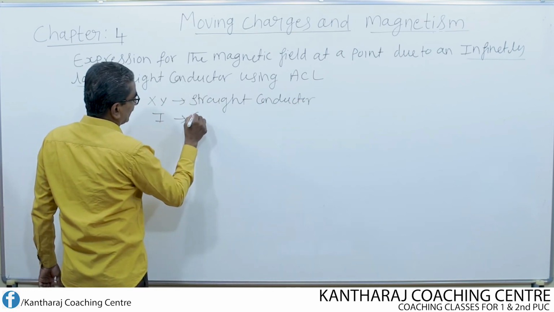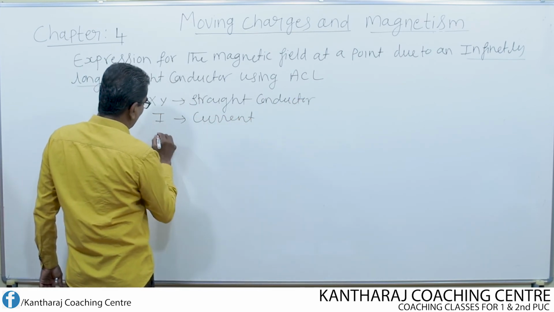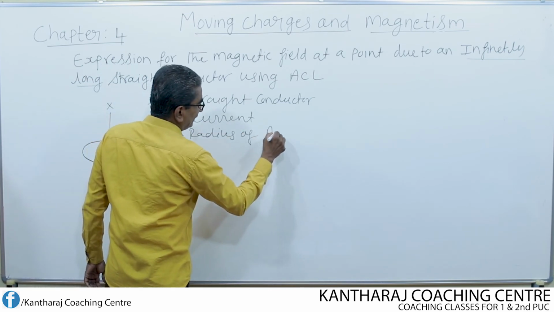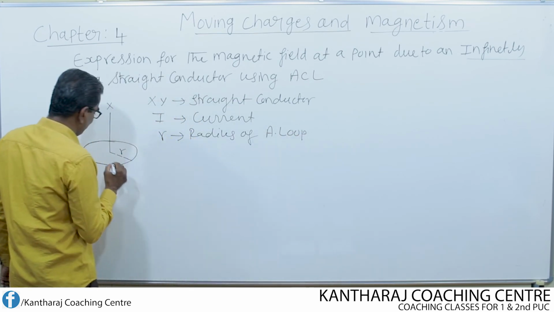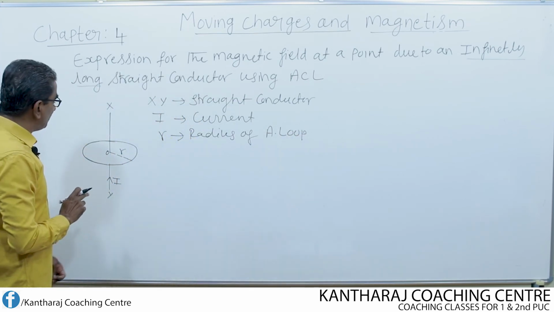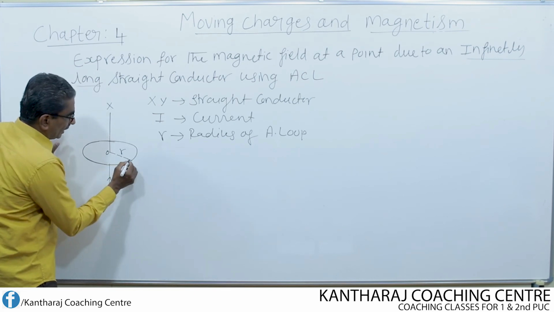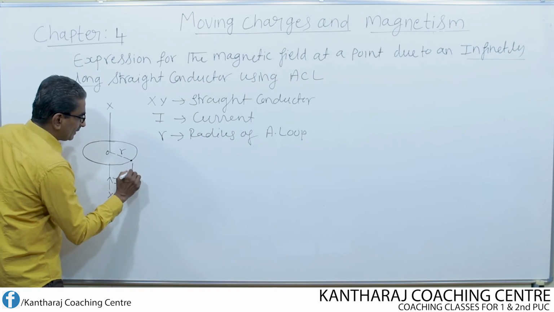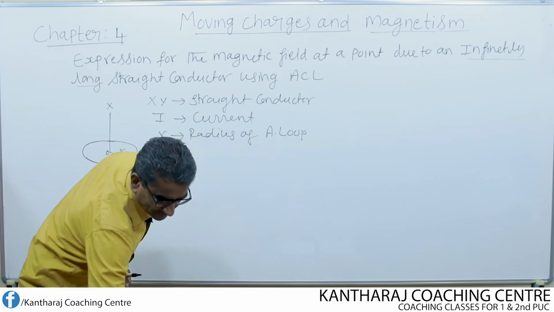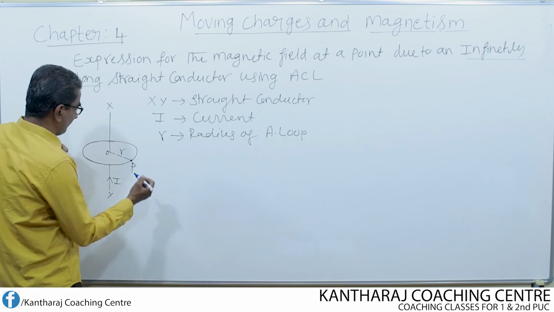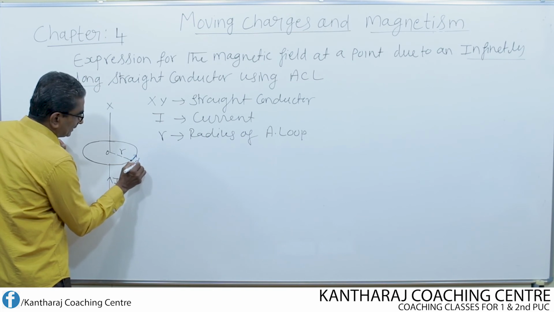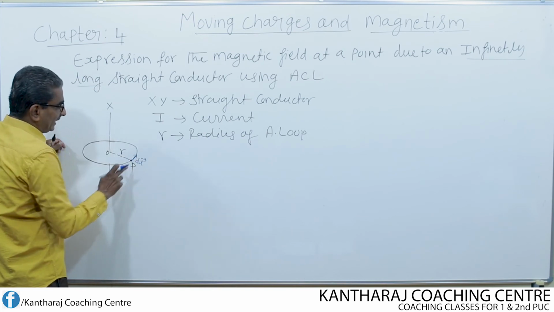I is the current flowing through the conductor, r is the radius of the Amperian loop, and O is the center of the Amperian loop. Now at the point P, I choose one small line element, dl, which is the length of this line element.